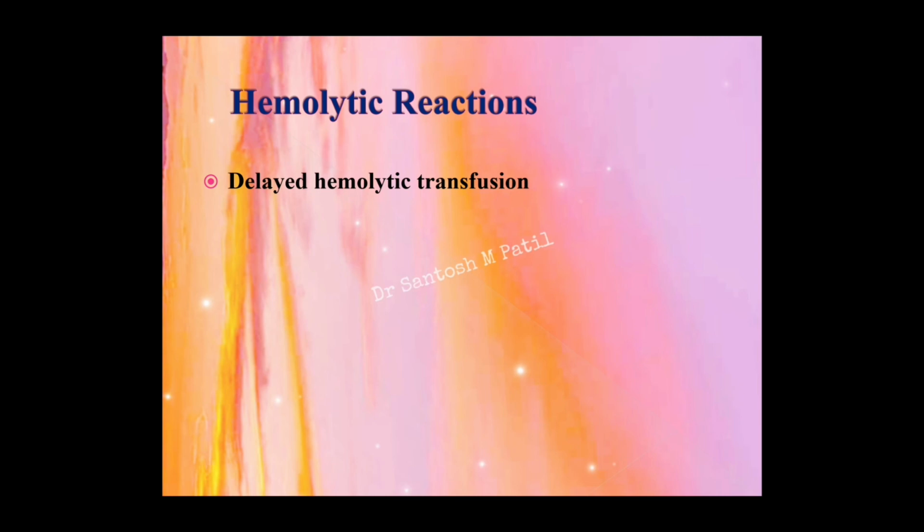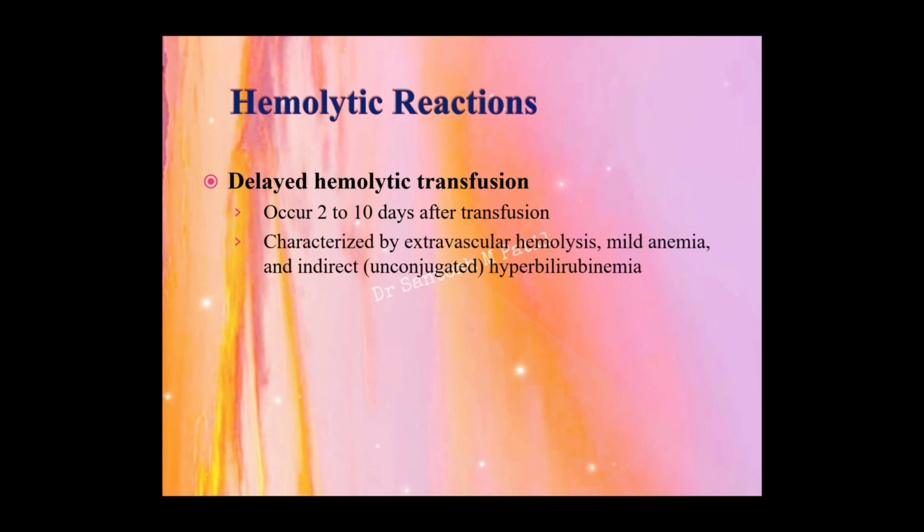The second type is the delayed hemolytic transfusion reaction that occurs up to 2 to 10 days after the blood transfusion, which is characterized by extravascular hemolysis, mild anemia, and indirect, that is unconjugated, hyperbilirubinemia. This is mainly because of the anamnestic response. It is nothing but new antibodies. There is an immediate development of the antibodies whenever a patient is exposed to an antigen to which he is already sensitized. The patient may develop